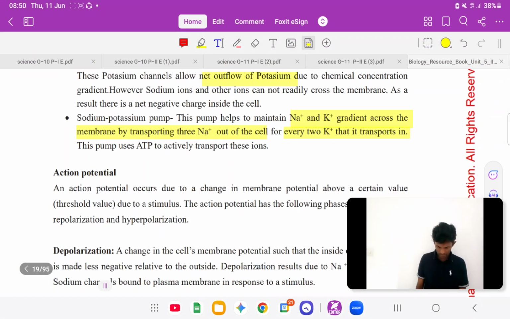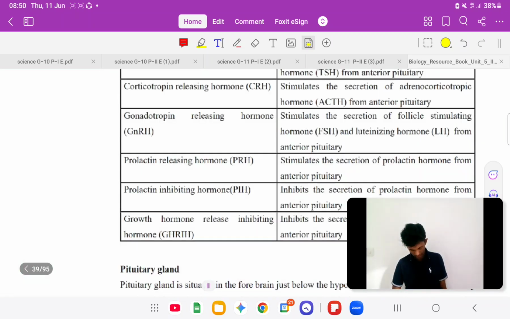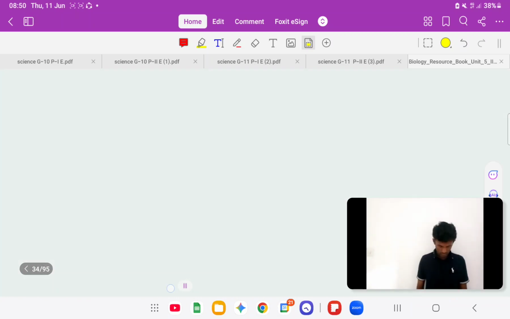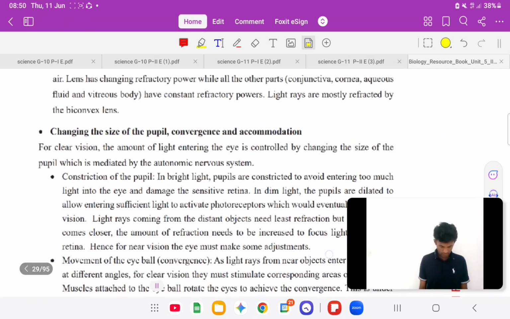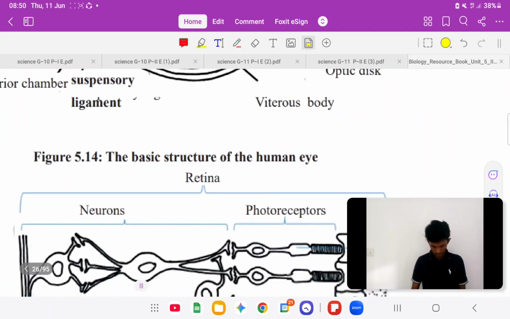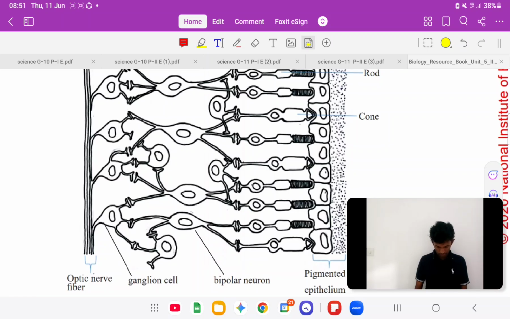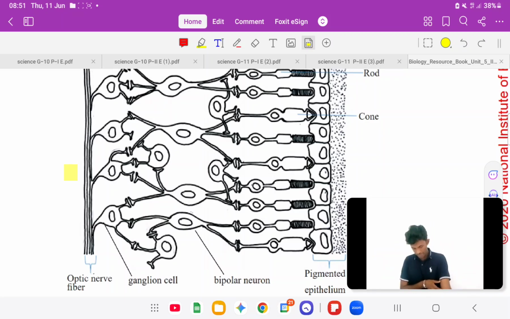I think you remember that image I showed you earlier, the human eye. Here, this one. They ask from the choroid. The optic nerve fiber, the pigmented epithelium is there. If we start from the pigmented epithelium at the very back, that is where they ask from the choroid.